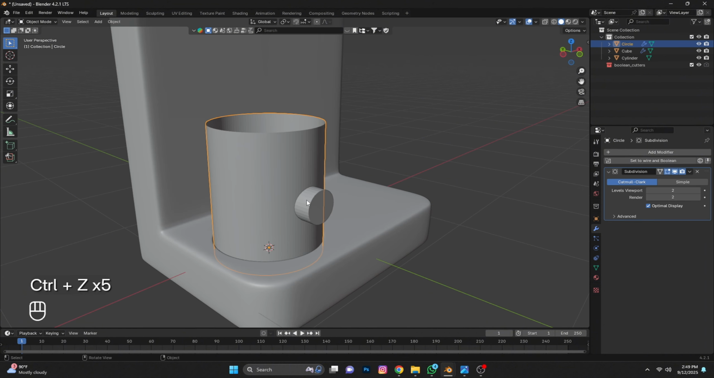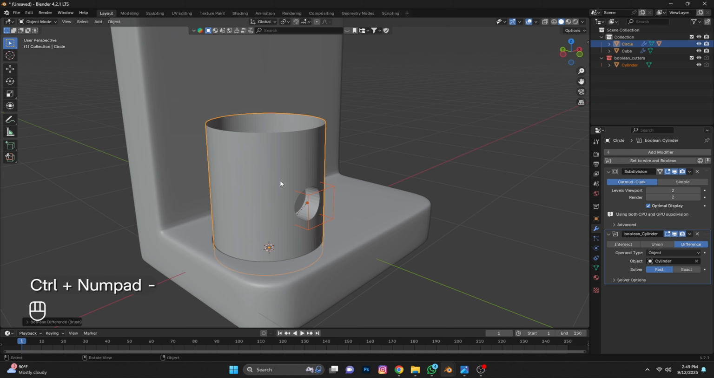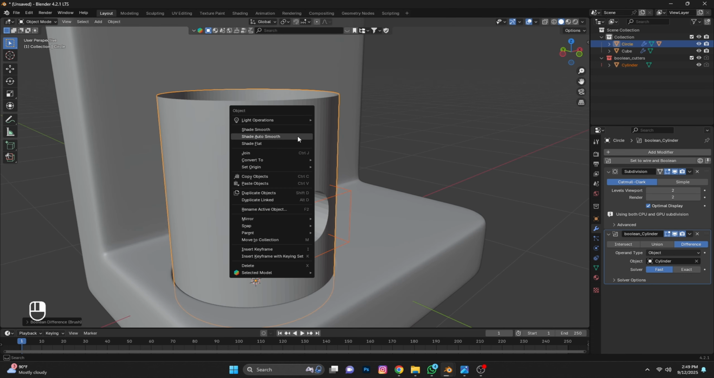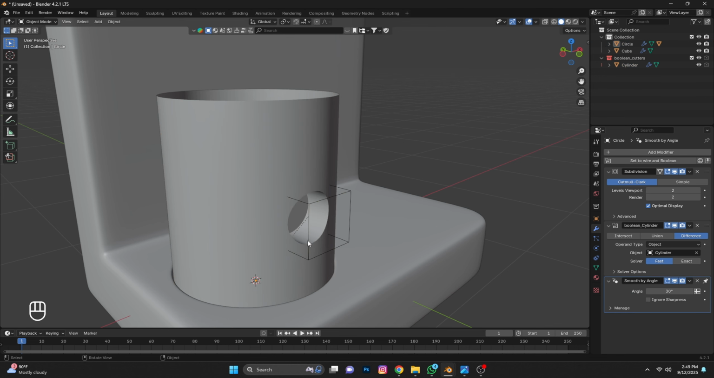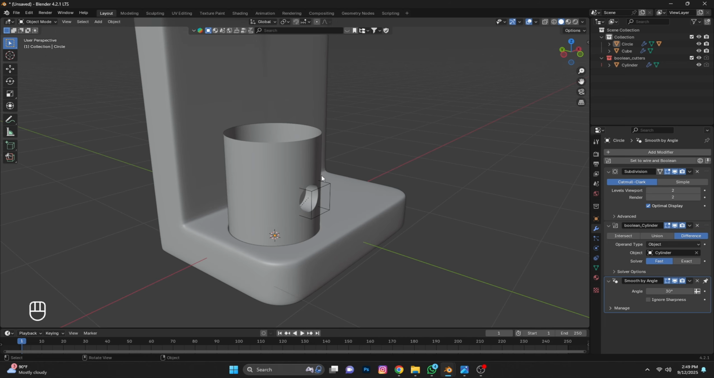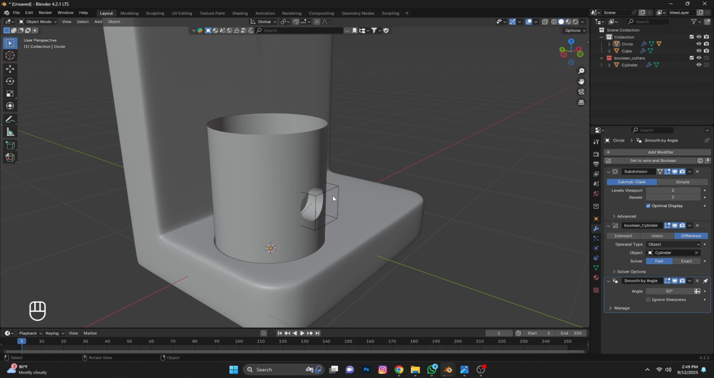Now grab both of them, press Ctrl numpad minus. Now you don't need to apply it, and your shape is also perfectly fine. Now I will tell you how this works. This is the Blender default add-on called Bool Tool.